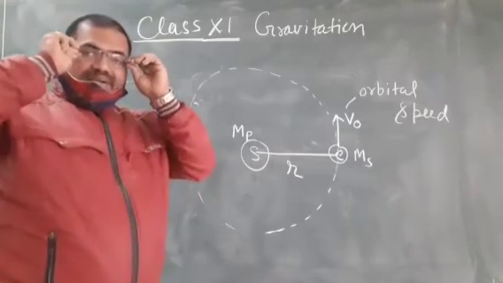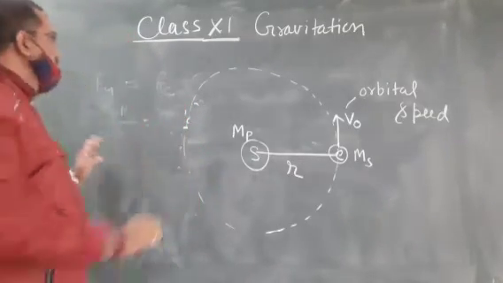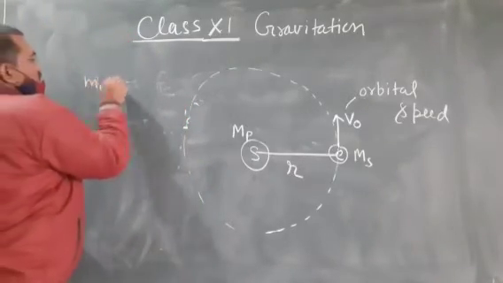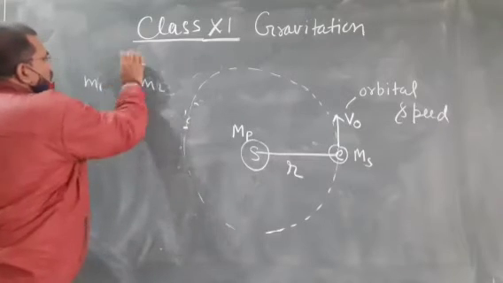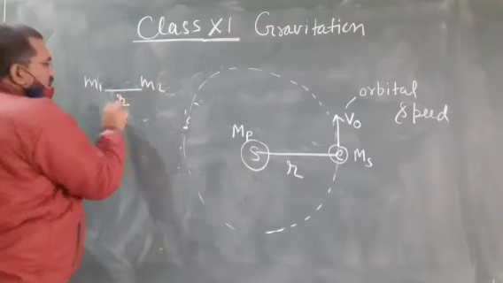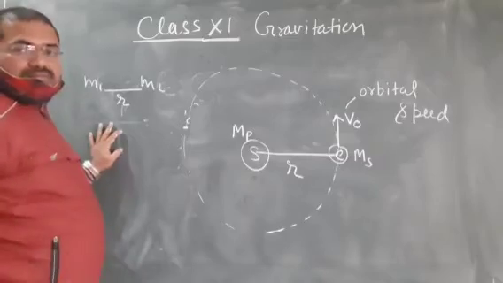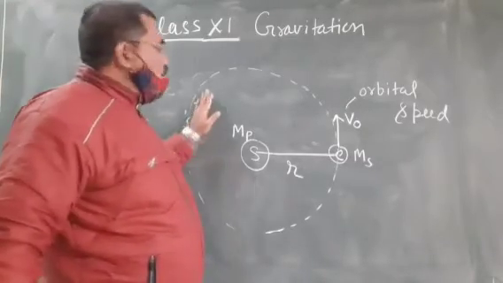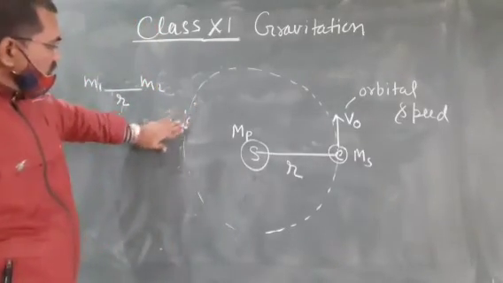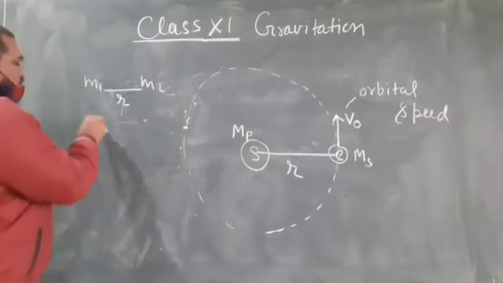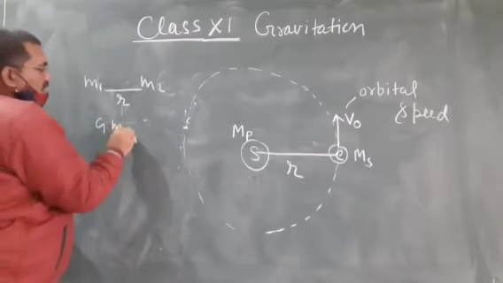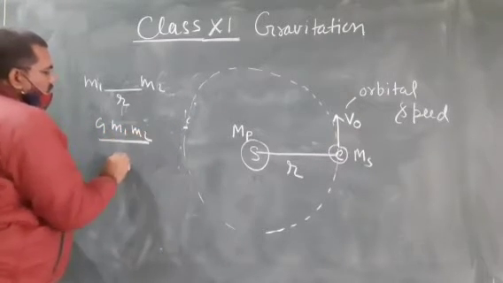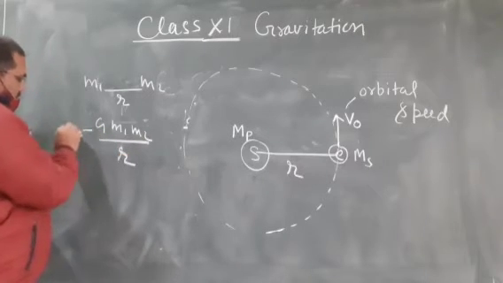As we know, gravitational potential energy, if there are two masses m1 and m2 at distance r, will be minus G m1 m2 upon r.